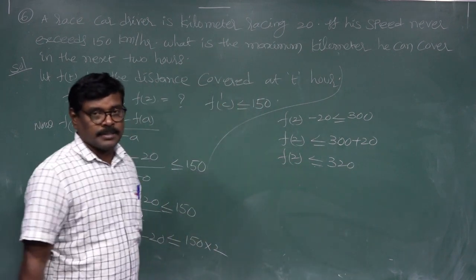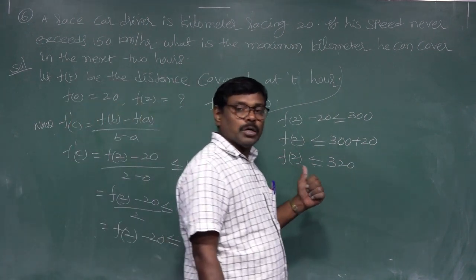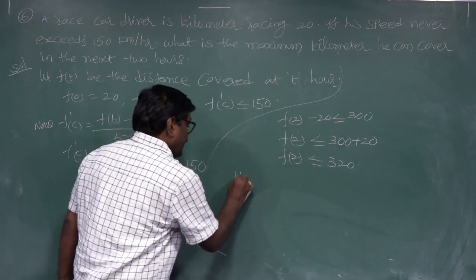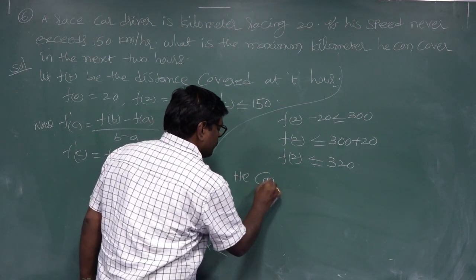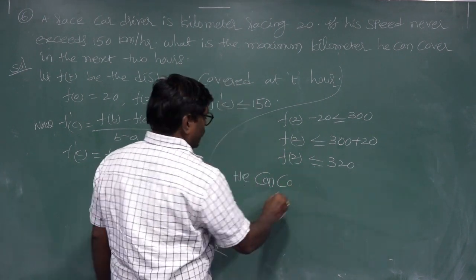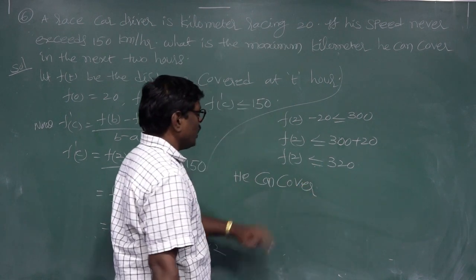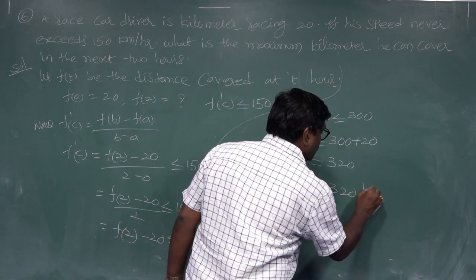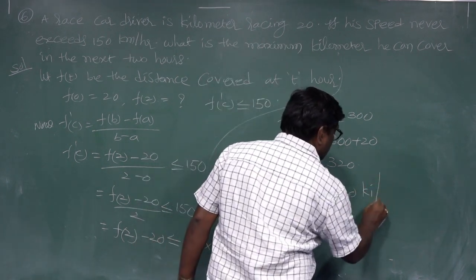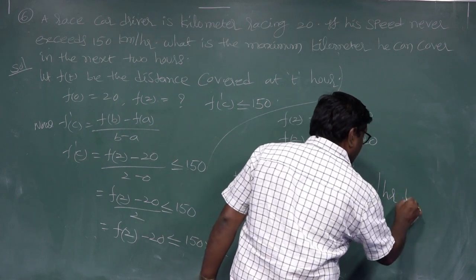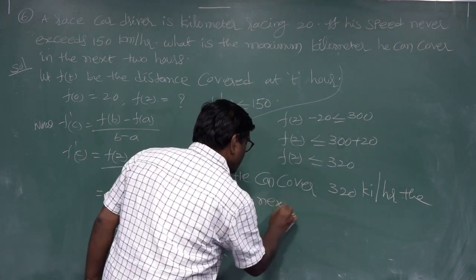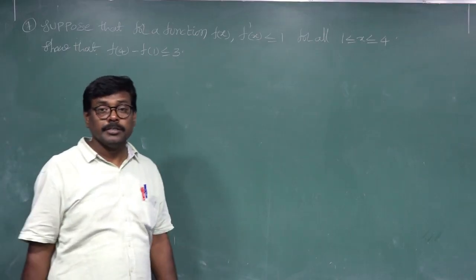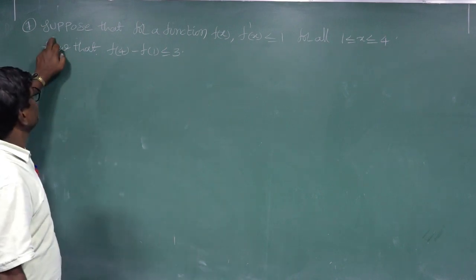These two conditions give f(2) less than or equal to 320. So he can cover 320 kilometers, 320 kilometers per hour, in the next 2 hours. Dear students, the seventh problem.